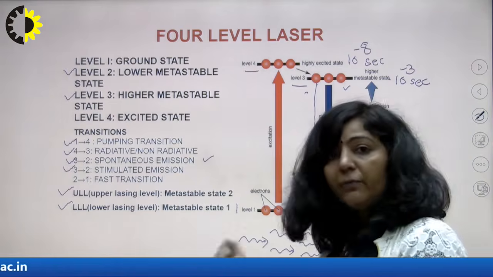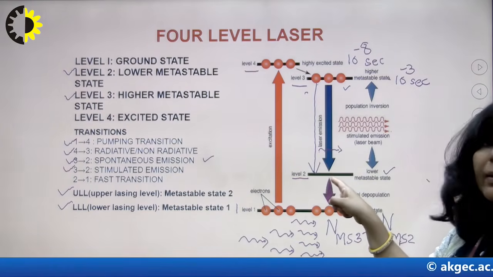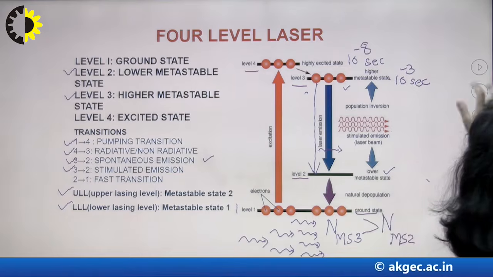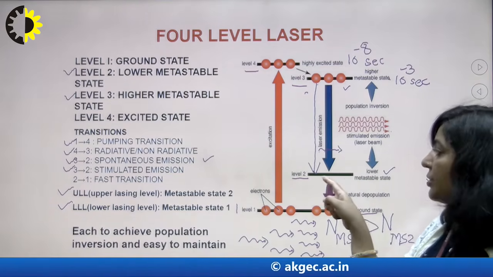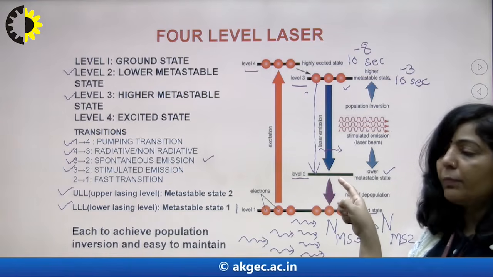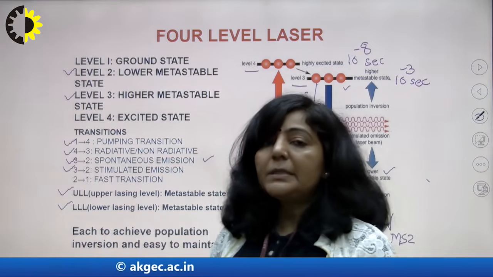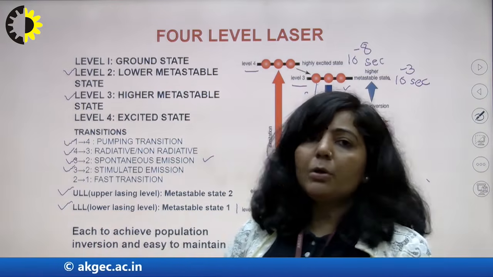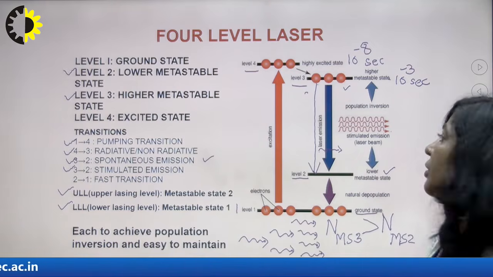One point I would like to highlight is that the lower lasing level of a 4-level laser is a metastable state, and in ideal conditions this state is empty, or only a few atoms are present in it.